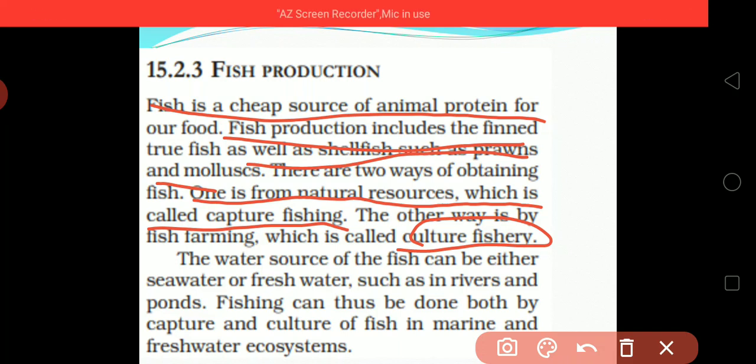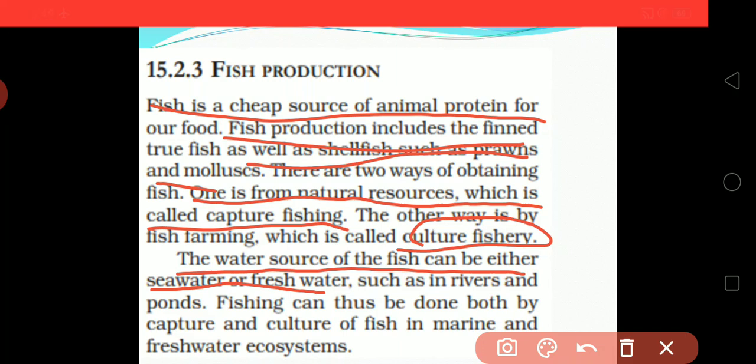The water sources of the fish can be either sea water or fresh water. The sources of water which we are saying are which? There are two: sea water and fresh water. From the sea water we can get fishes, as well as from the fresh water we are getting a proper amount of fishes, such as in the river and pond.